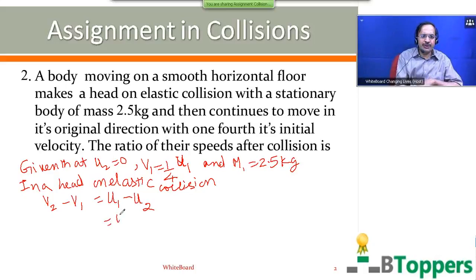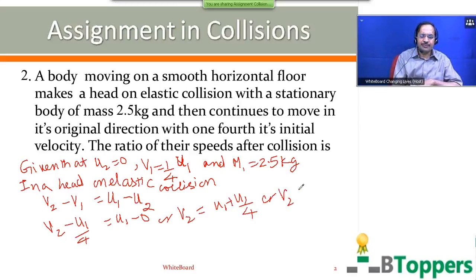We can substitute here U2 equal to 0 and V1 is given to be U1/4. If you simplify this, you get V2 equal to U1 plus U1/4, or V2 equal to 5U1/4.